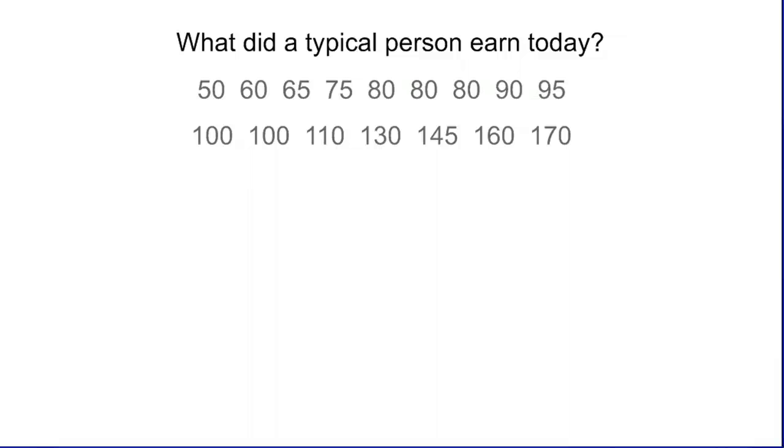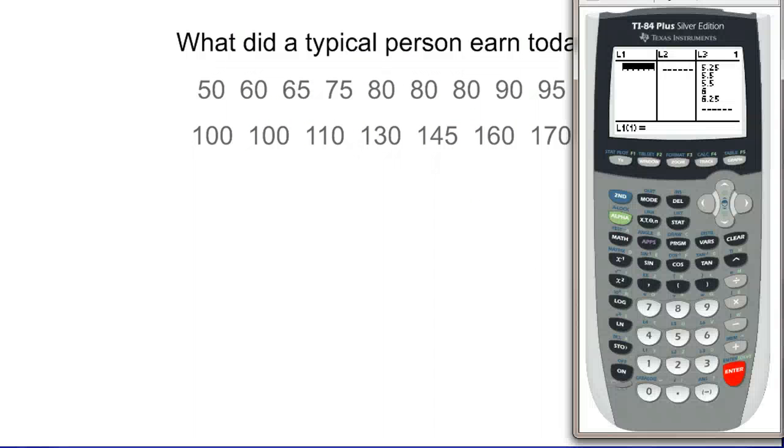Why then, if the median is only a single value and the average includes everyone, would we care? Well, if we have a bunch of values of how much money people earn today, let's try punching all these numbers in our calculator and see what the median is and see what the mean is and see if there's a meaningful difference there. So if we did our stat edit, we'll have our list 1 come up. You can clear that if there's any numbers in there, and you punch in the data. And I'm going to pause the video while I type this in.